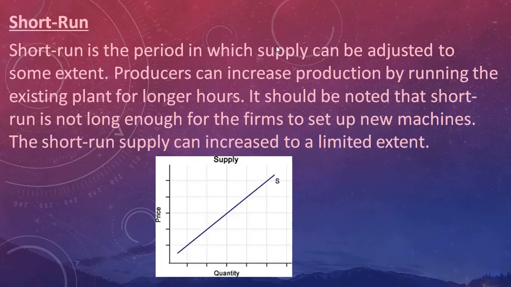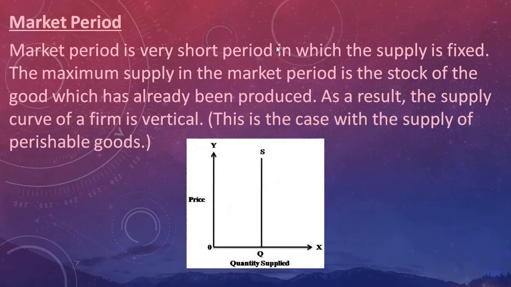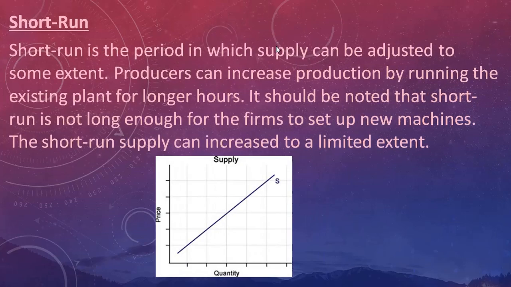But remember, here the factors of production are again constant, which means that the seller cannot install a new machine, he cannot invest extra capital in the business, he cannot increase the labor size. Everything will remain constant. So if we see closely between this market period and the short run period, there is a similarity out here.